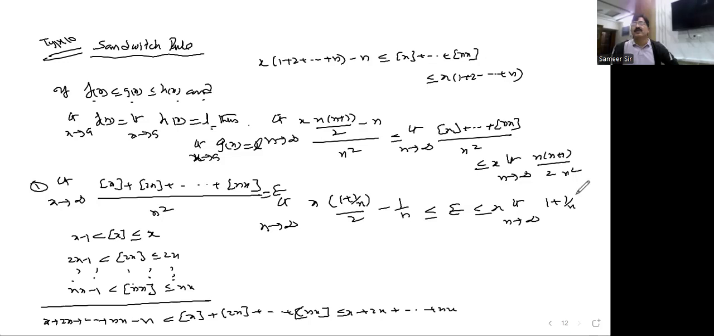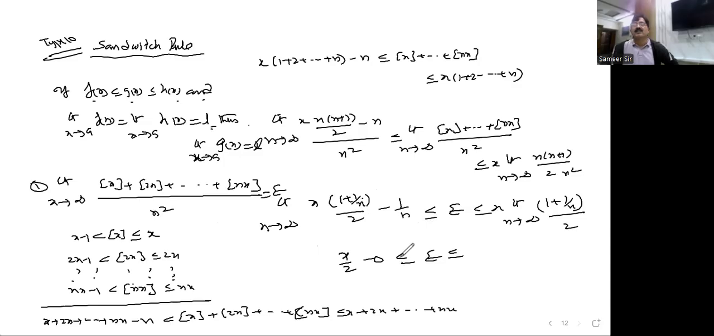1 plus 1 by n divided by n square gets cancelled, guys, and the left out one is 2. You substitute the limit value here. What happened here now? You see this? This becomes what? 0. x by 2 you are getting, minus 0 less than equal to, this is e less